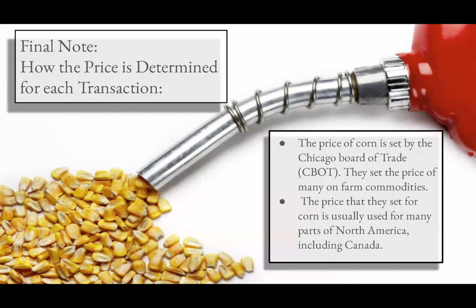And now on the final note, how are the prices determined for each transaction? The price of corn is set by the Chicago Board of Trade. They set the price of many farm commodities. The price that they set for corn is usually used for trade in many parts of North America, including Canada.